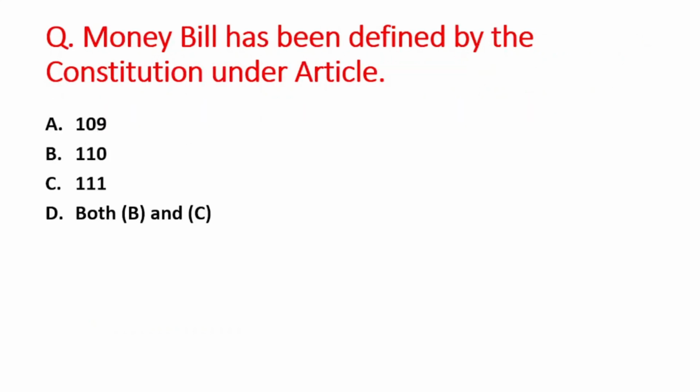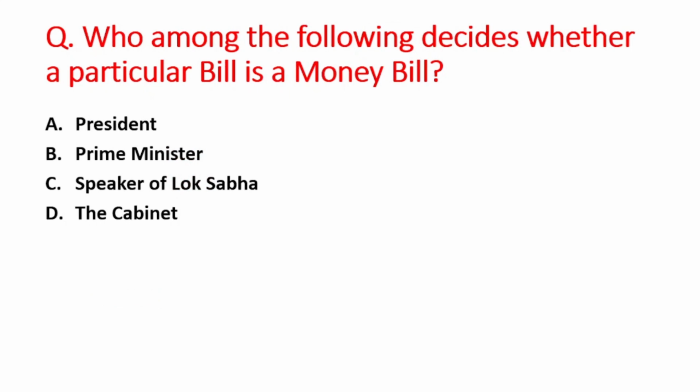Next question is money bill has been defined by the Constitution under article. A option is 109 article, B is 110 article, and C option is 111 article, and D option is both B and C. So right answer is option B, that is money bill is defined under article 110 of the Indian Constitution. Next question is who among the following decides whether a particular bill is a money bill? A option is President, B is Prime Minister, C option is Speaker of Lok Sabha, and D option is the Cabinet. So right answer is option C, that is Speaker of Lok Sabha.